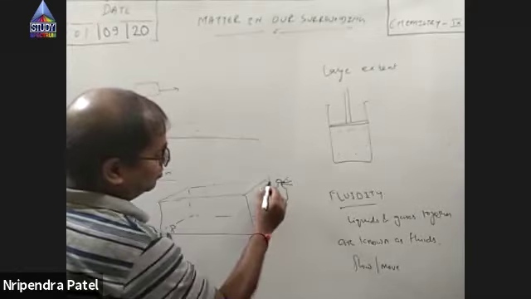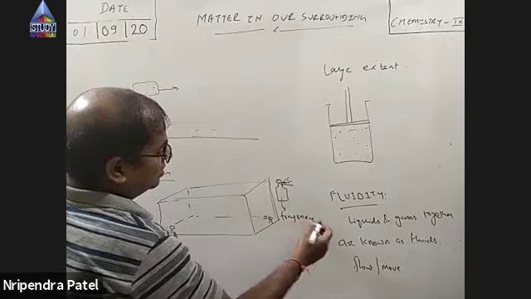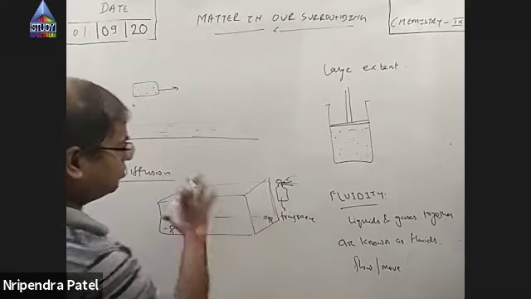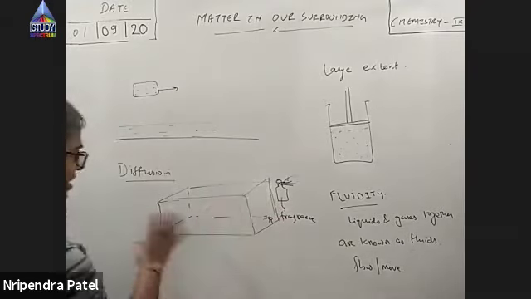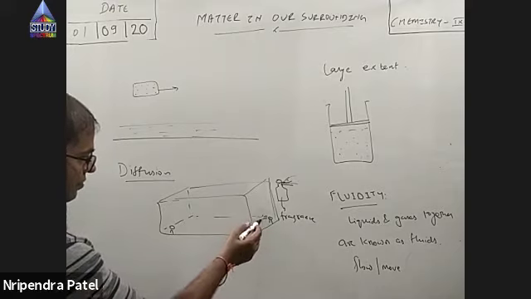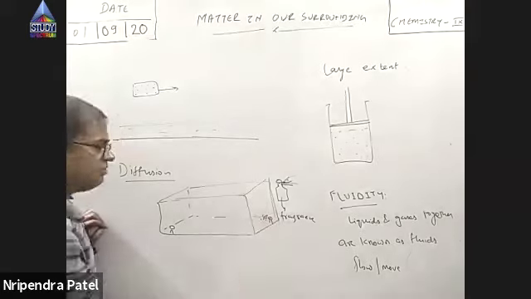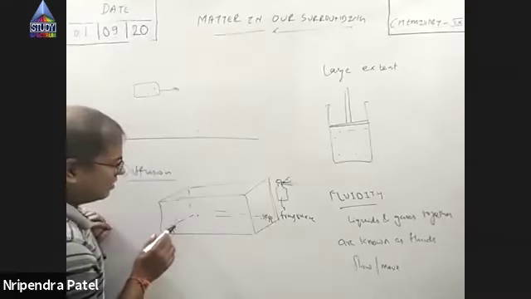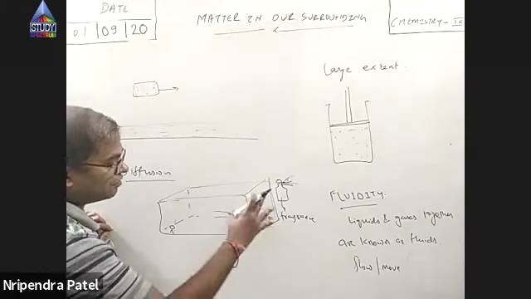The gas which has fragrance, diffuses in the room and gets mixed up in the existing gas. So the particles of the perfume, the ones which carry that fragrance, reach here. Why? Because of diffusion. So this phenomenon is known as diffusion.